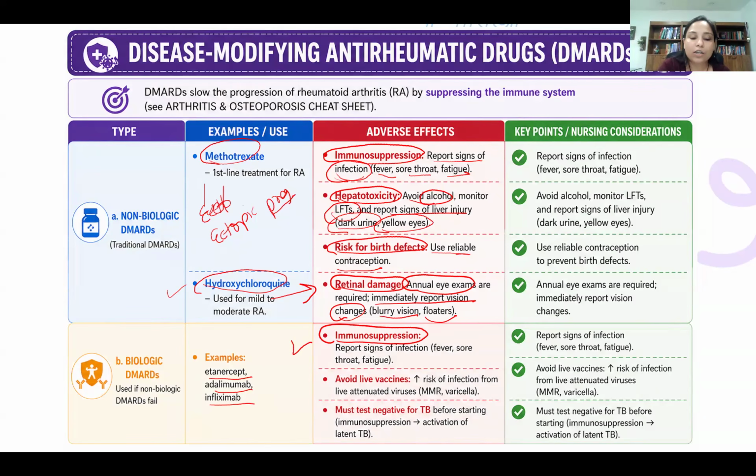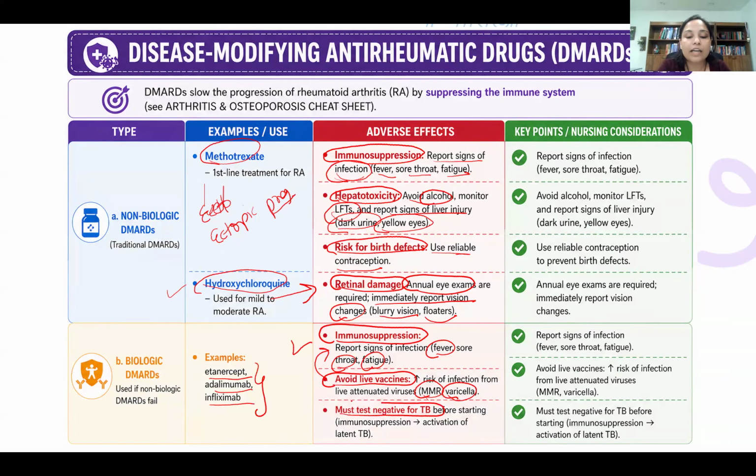So that time also we had talked about, okay, when you use this kind of medication, you need to check the patient for infection because this medication causes immunosuppression. So anytime a patient develops fever, sore throat, fatigue, you need to report to the healthcare provider. Avoid live vaccine because their immunity is decreased. You have to avoid live vaccines like MMR vaccine, varicella. These are the live vaccines. You have to avoid live vaccine.